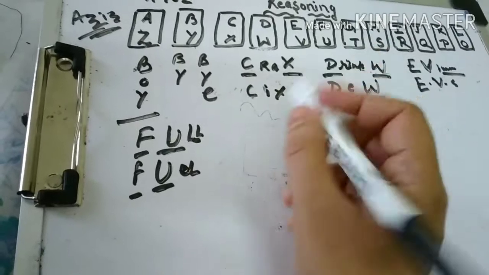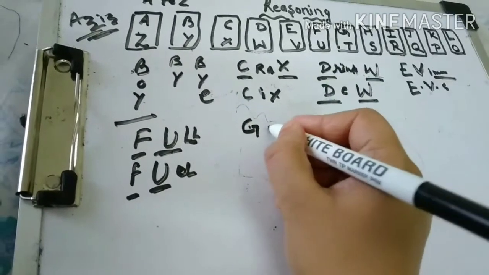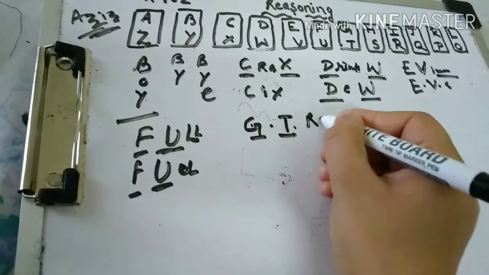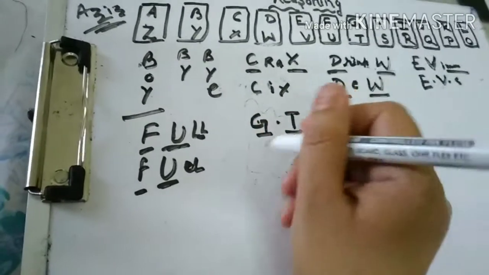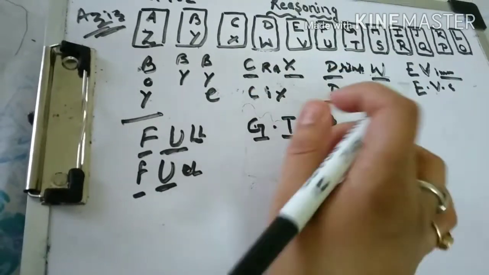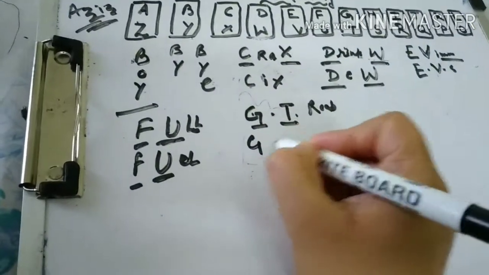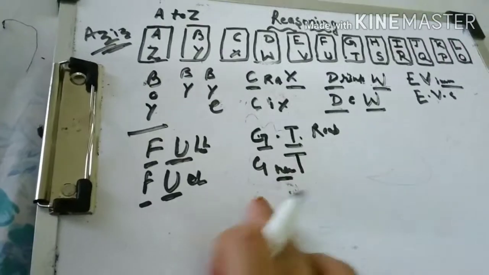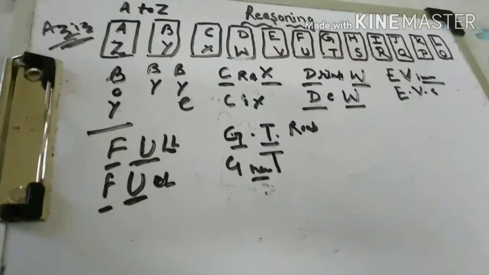And now moving on to G. The opposite of G, the most commonly used, is GT Road. What is this? GT Road. It is Grand Trunk Road. So it is a very simple and good example. Or sometimes we say this, great. So great also you can remember, great, GT Road, like this you can remember.